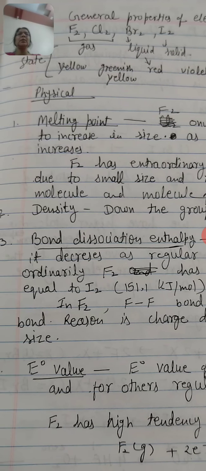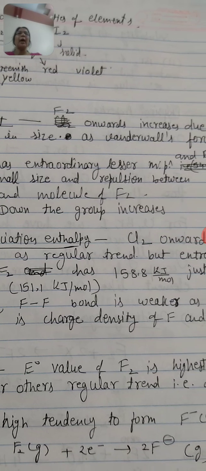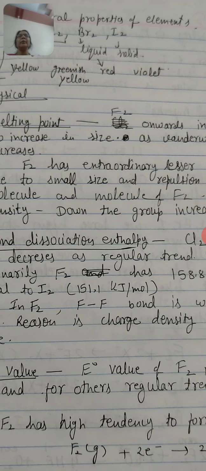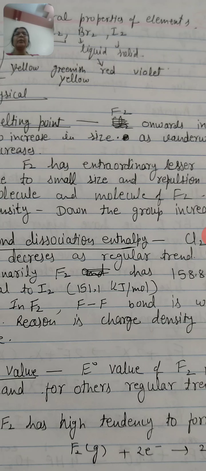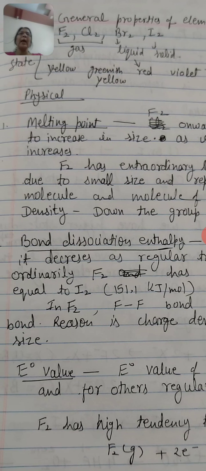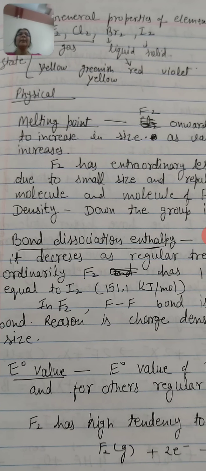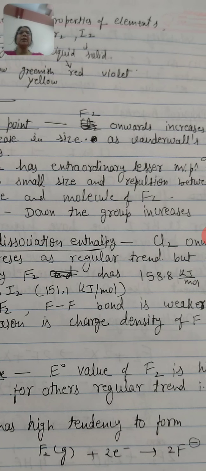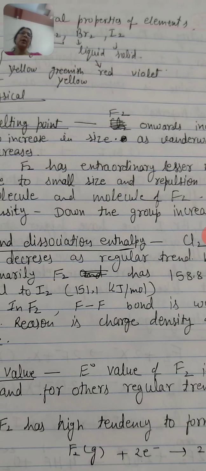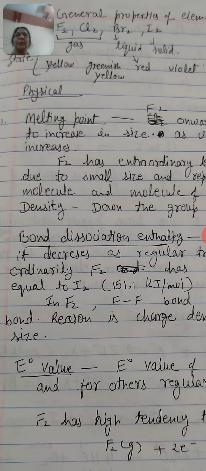Again, the reason is its small size and repulsion between one fluorine molecule and another, as the charge density is highest. Density increases down the group as the atomic mass increases down the group.